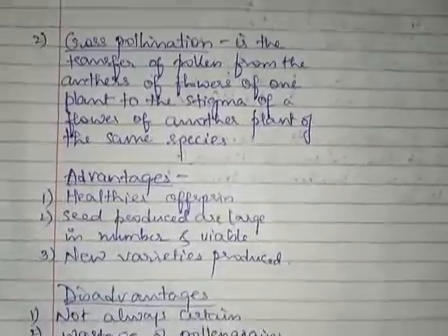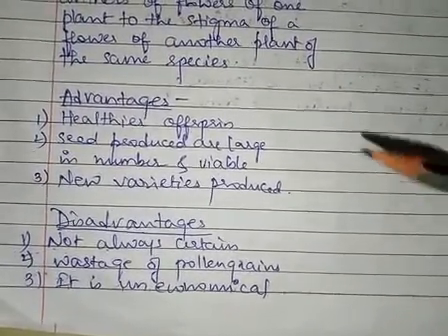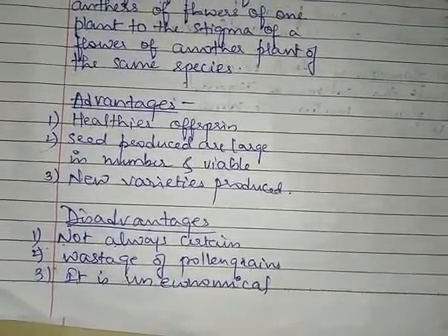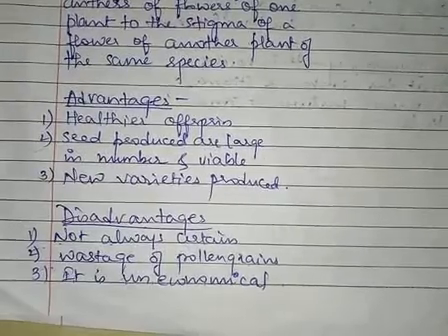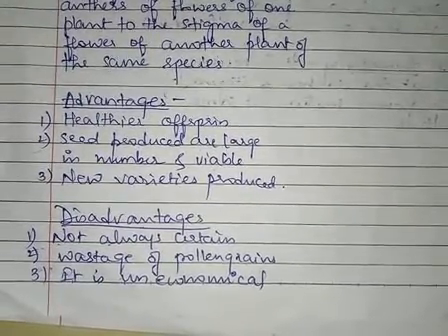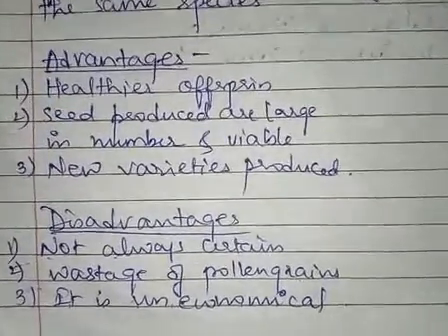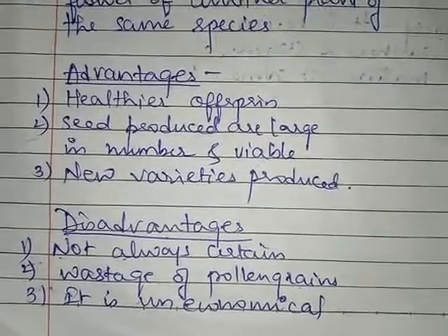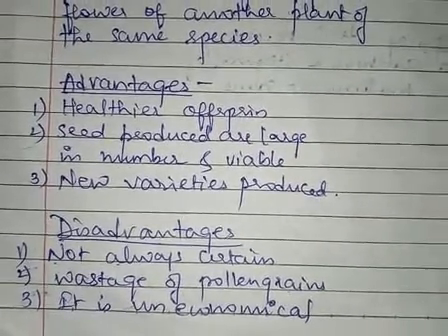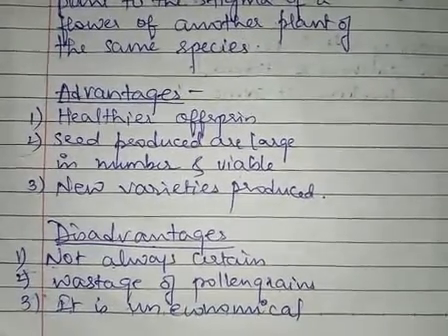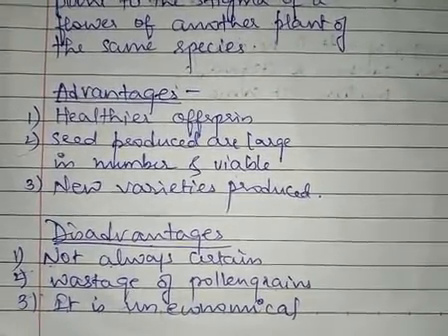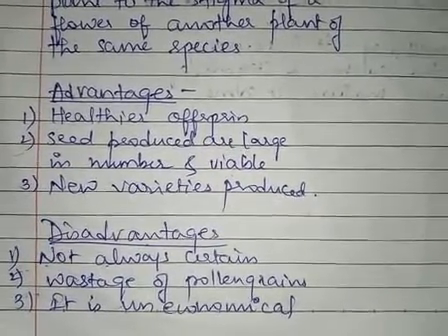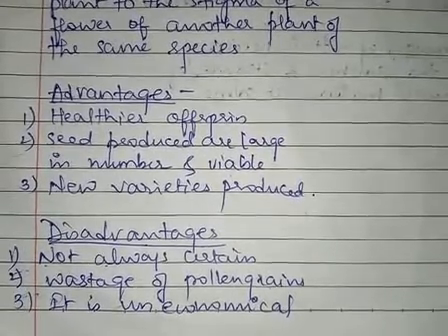Coming to the advantages of cross-pollination. Advantages: the offsprings are healthier. Here, the characteristics of two different plants are getting mixed together, and that is why the offspring produced will be healthier. Next, the seeds are produced large in number and they are viable. Since the offsprings are healthy, the seeds will be produced in large number and will remain viable or alive. Viable means alive, because the seeds are of good type.